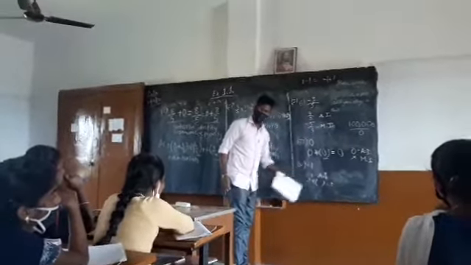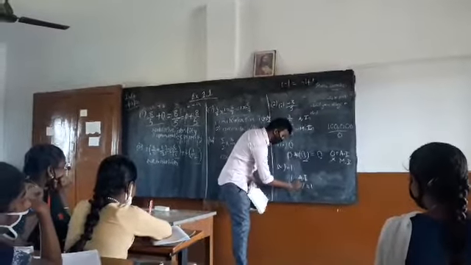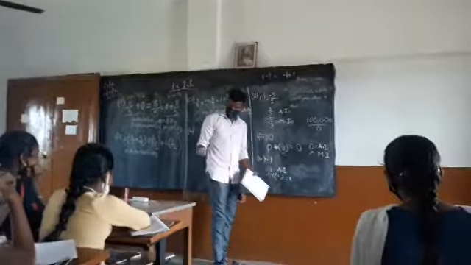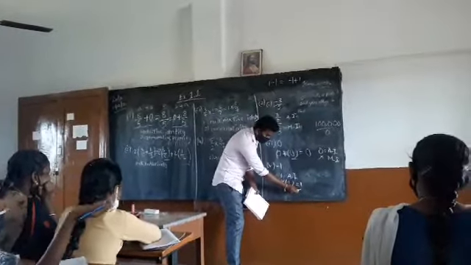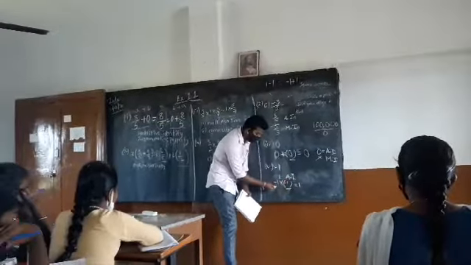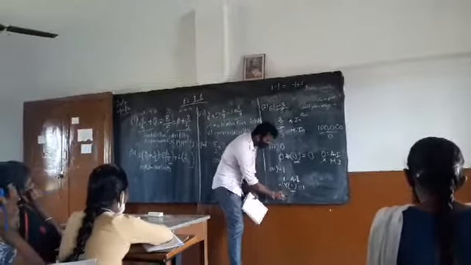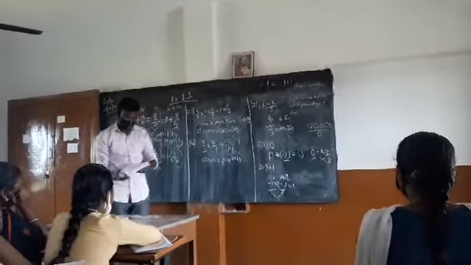What would be the number? -1 you can tell directly, or -1 by 1 also. Why? -1 into -1, how much do I get? +1. That means this -1 is the multiplicative inverse of this -1. Understood? You are clear with this?